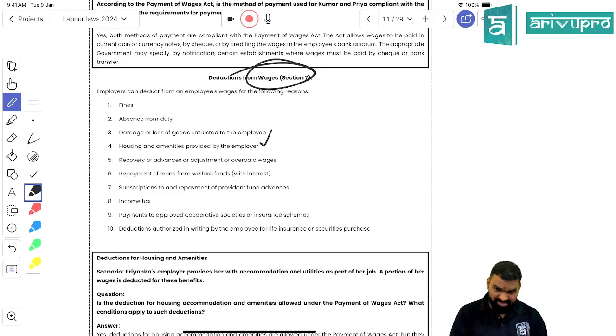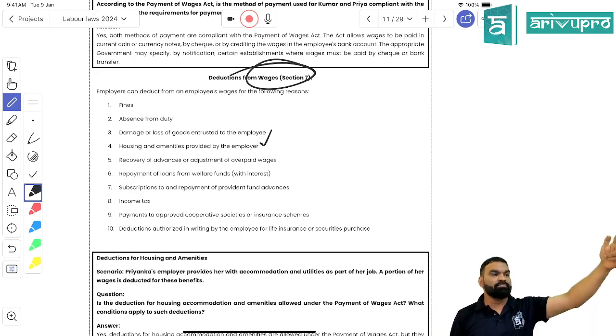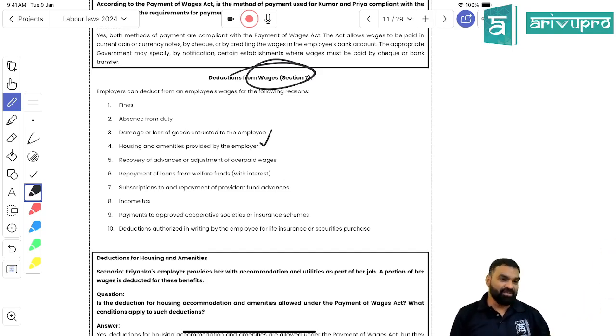Got my point, students? What is section 2? Definitions include employer, employee, wages, right? Then the next thing is section 3. Section 3 is what? Who is responsible for making payment? Who is responsible? The person who has ultimate control of the organization. Then next, section 4 is what?